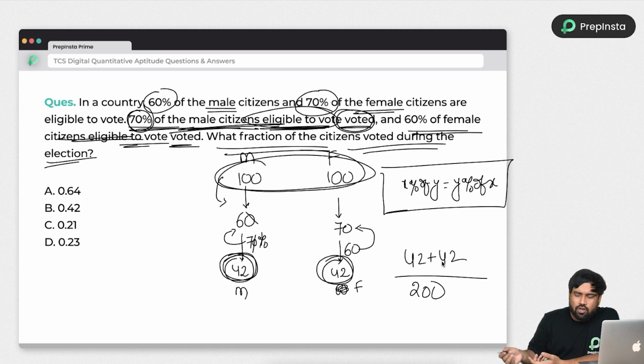So 42 plus 42 is nothing but what? 42 into 2 times. 2 will cancel this 100 times. 42 by 100 is nothing but 0.42. So answer is option B.